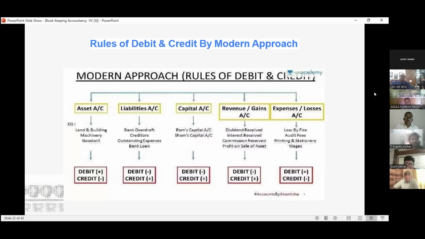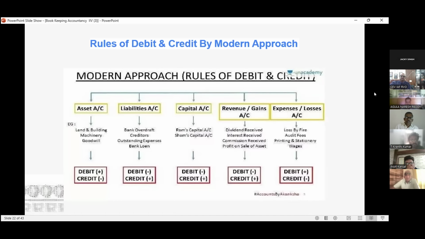Revenue: dividend receipt, interest receipt, commission are all credits. There should be some debit, either cash or bank. Dividend or interest should come only from the bank, not cash.